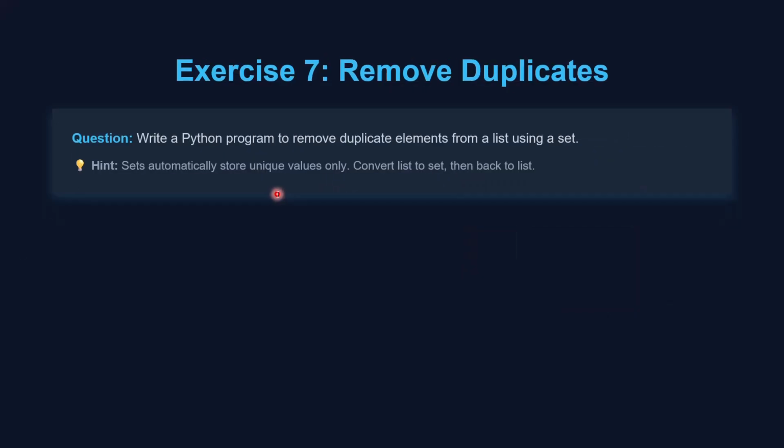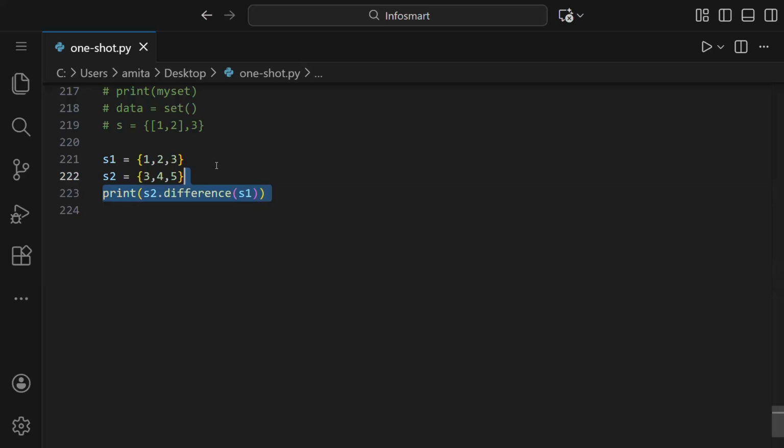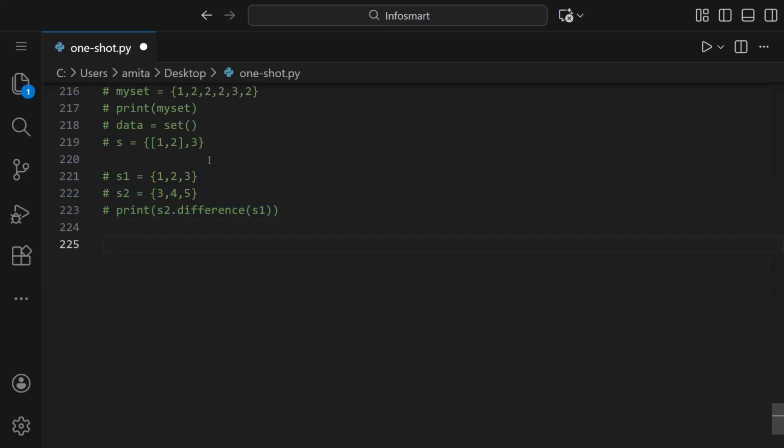So let's practice one question on sets. It is to write a Python program to remove duplicate elements from a list using a set. Basically we have a list that has some duplicate elements and we have to use a set to remove the duplicate elements from the list. So let us make one list. List is equal to, and here we can say 1, 2, 3, like this. This is a list with duplicate elements like 2 twice, and 3. We can even give 3 four times.